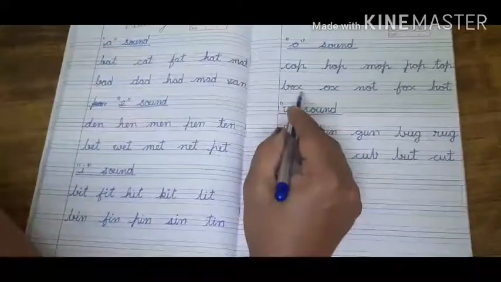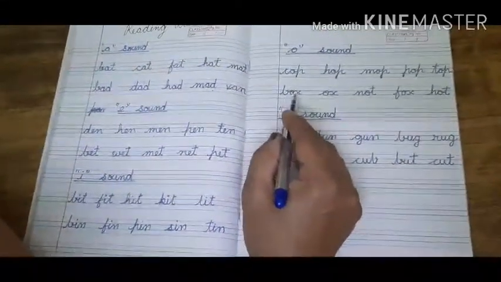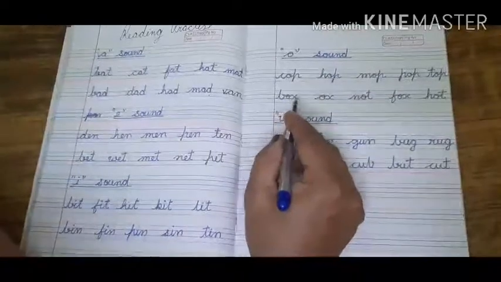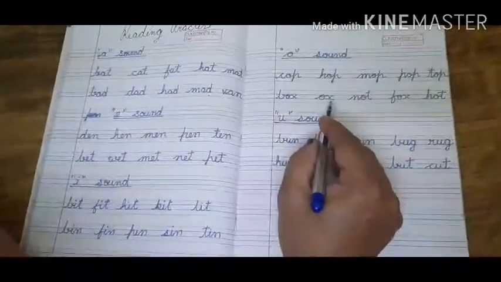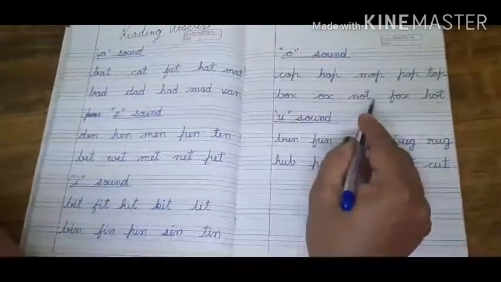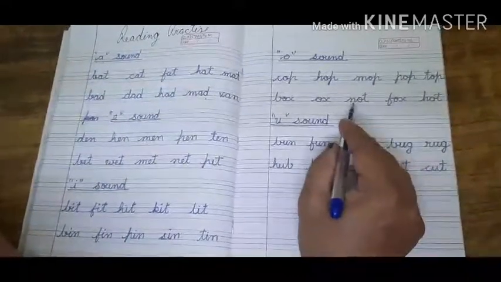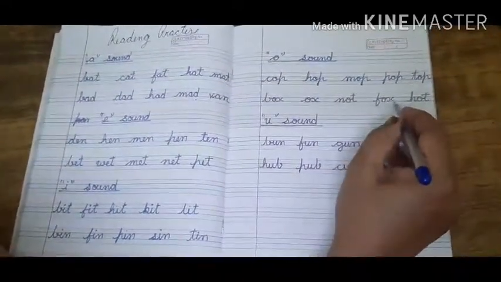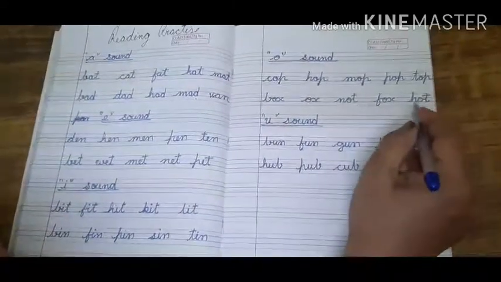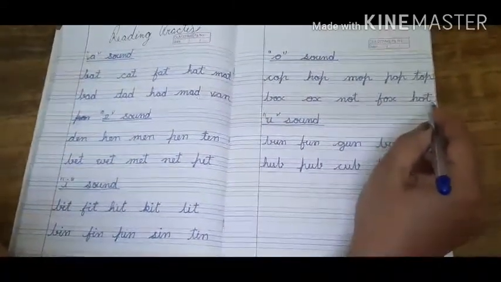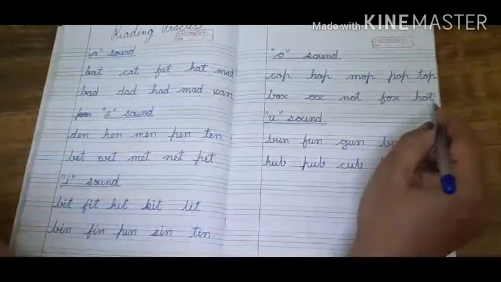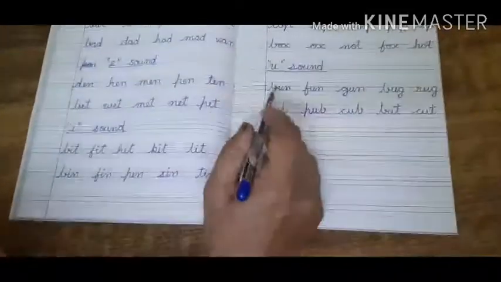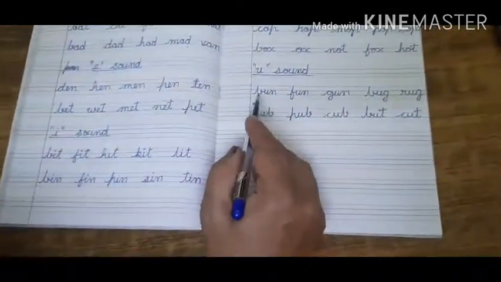B-O-X, box. O-X, ox. N-O-T, knot. F-O-X, fox. H-O-T, hot. U sound words.